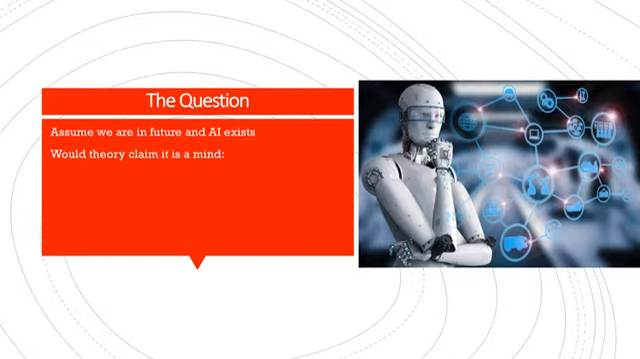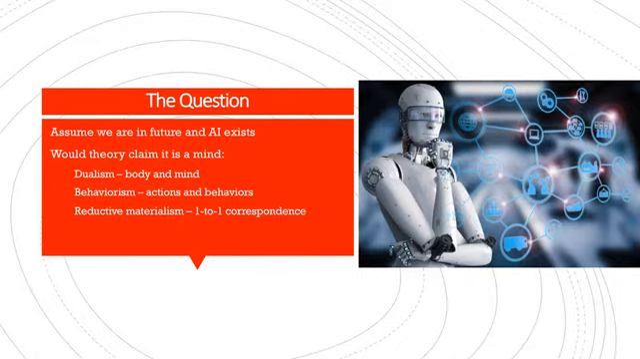So would this theory claim whatever AI is, if it's this robot, computers, whatever, does it have a mind? And what you have to do is keep in mind that key point of the theory. So dualism looks at a mind being something distinct from a body. Can we find that in material substance? If it's behaviorism, they define and explain what mind is in terms of actions and behaviors. So this is possible with AI. Reductive materialism looks at that one-to-one correspondence between mental states and brain states. And we want to be able to find that.